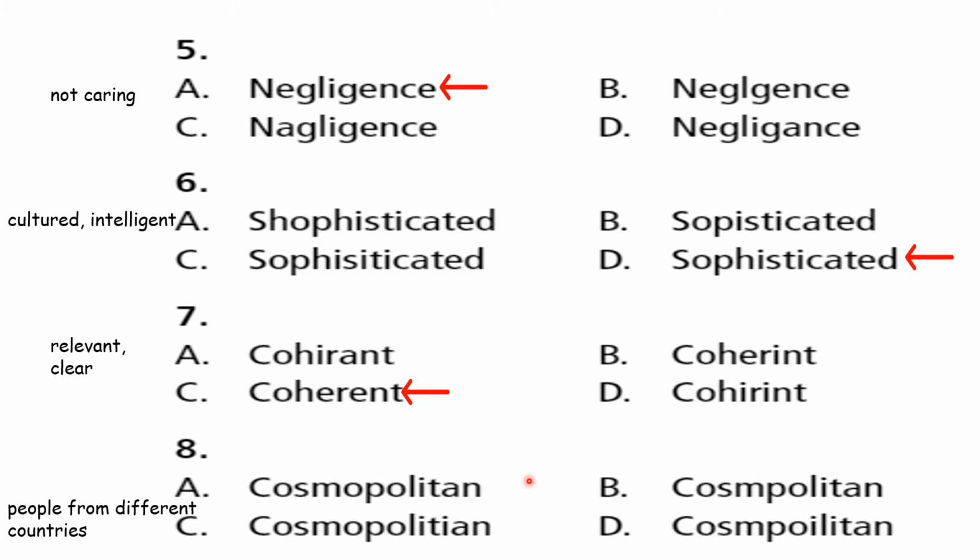Cosmopolitan city. Chennai is a cosmopolitan city. People from different countries live here. They speak different languages, right? So you call Chennai a cosmopolitan city. So now check which is the correct spelling. Cosmopolitan. Right? See the difference in other words. What is added? What is missing? Check here.